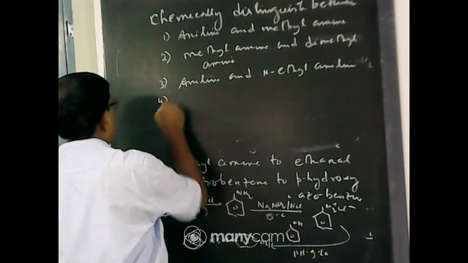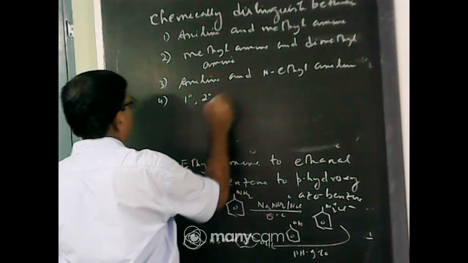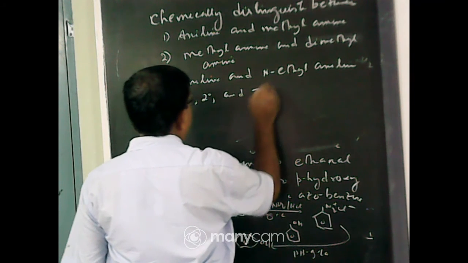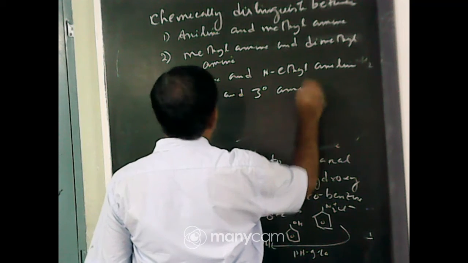And number 4, 1 degree, 2 degree and 3 degree amine.